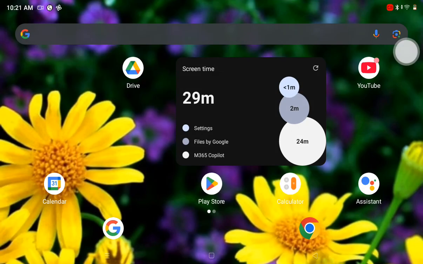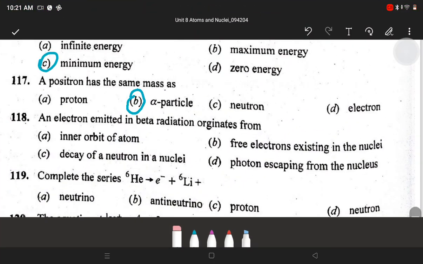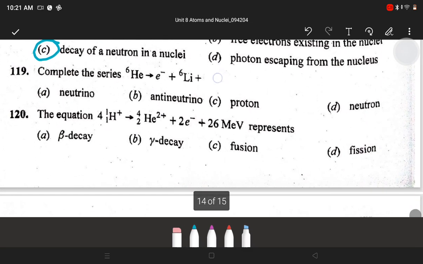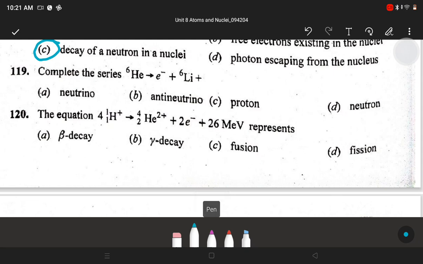Next is, an electron emitted in beta radiation originates from? C, decay of a neutron in a nucleus. Next, complete the series. Helium gives electron plus lithium plus, answer is B, antineutrino.